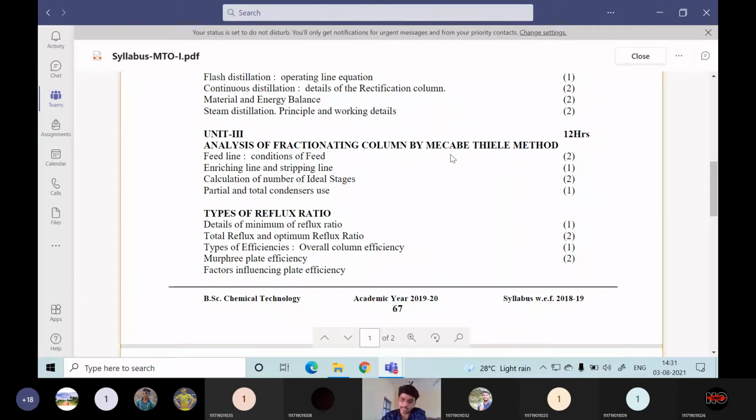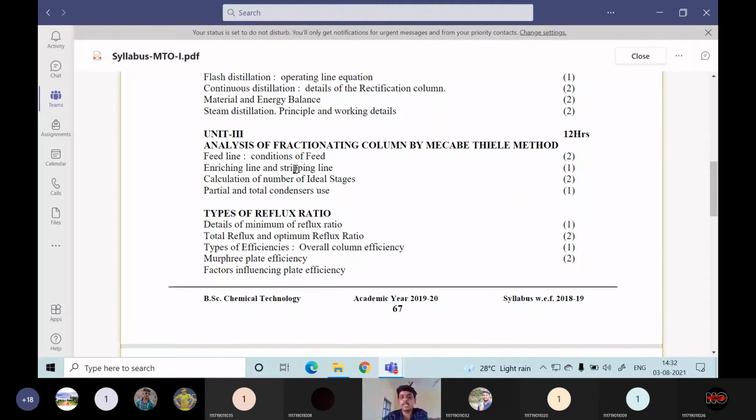So before doing this McCabe-Thiele operation, we will be dividing the continuous column into two sections: the top section as the rectifying section and the bottom section as the stripping section. After dividing this, we will find the operating line for the top section and the operating line for the bottom section. The top one is called the enriching line.